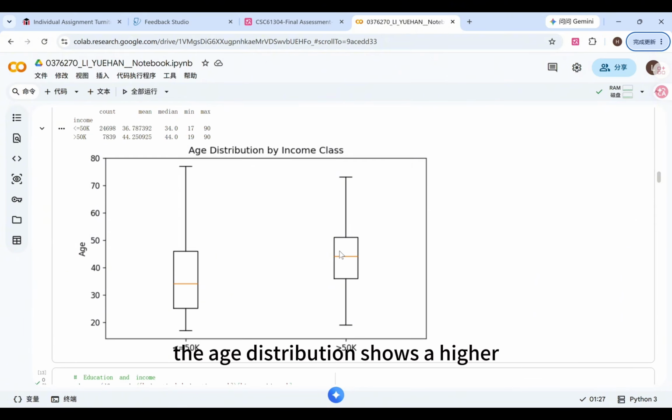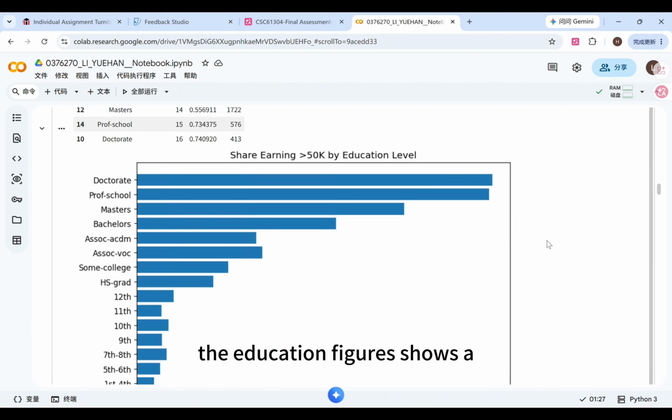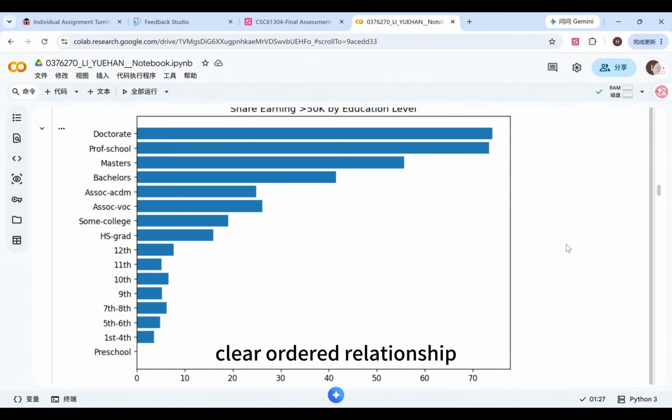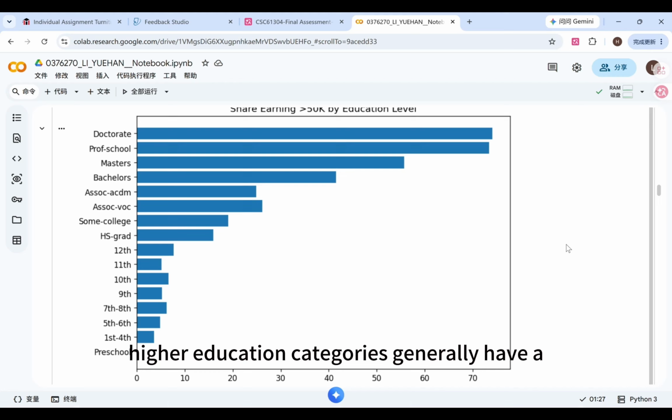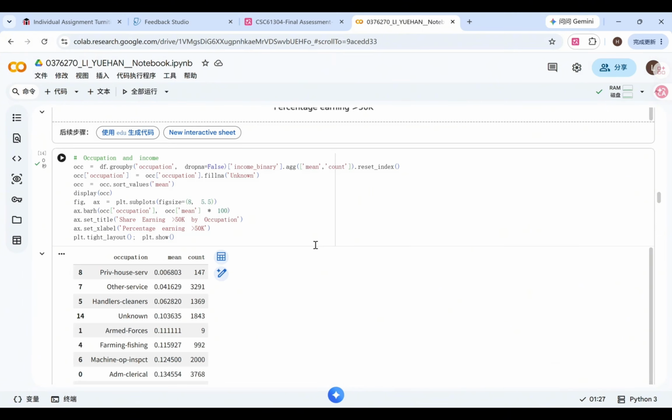The age distribution shows the higher income group is generally older. However, the two distributions overlap, so age cannot determine income by itself. This nonlinear pattern supports the creation of an age group feature. The education figure shows a clear ordered relationship. Higher education categories generally have a higher proportion of records above $50,000. Therefore, education number is retained as an ordered predictor. However, this is an observation and not proof of causality.